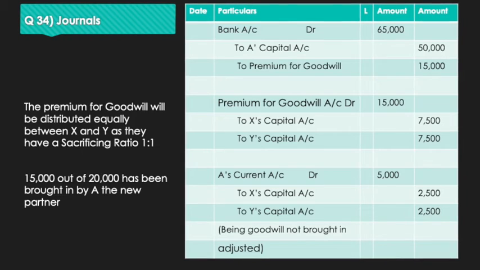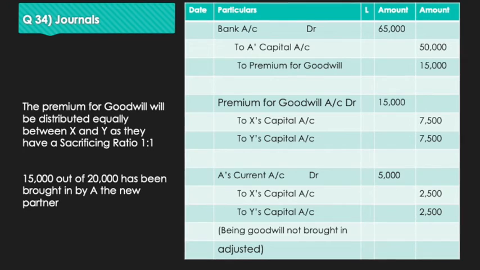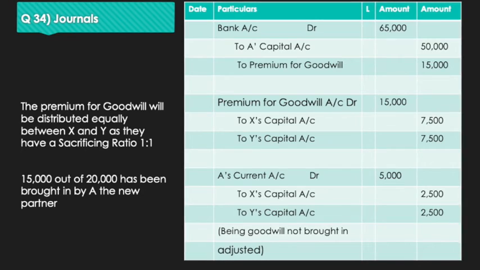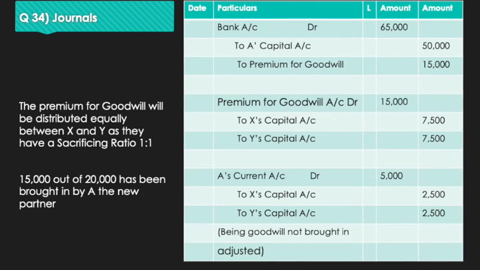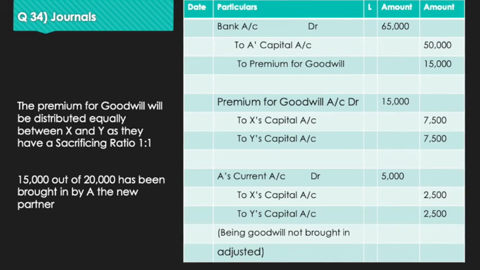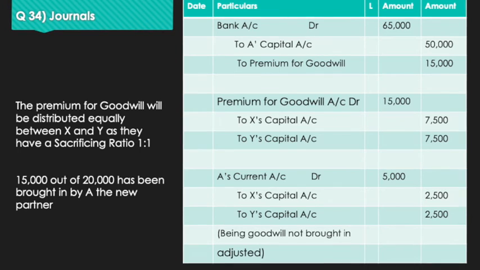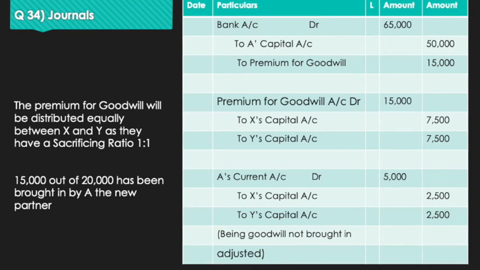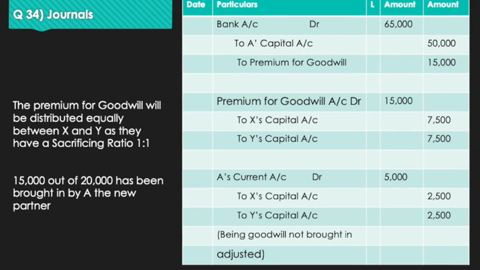Apart from that, the last journal entry will be for the goodwill which has not been brought in. Out of 20,000, only 15,000 was brought in by the new partner A. Therefore, 5,000 will be posted in his current account, and you can see very carefully A's current account debit 5,000 to X's capital account 2,500 to Y's capital account 2,500. Here we have the narration, that is, goodwill not brought in, adjusted in current account and capital account. So this is very important for us to understand that in this sum goodwill was partly brought in and partly not brought in.